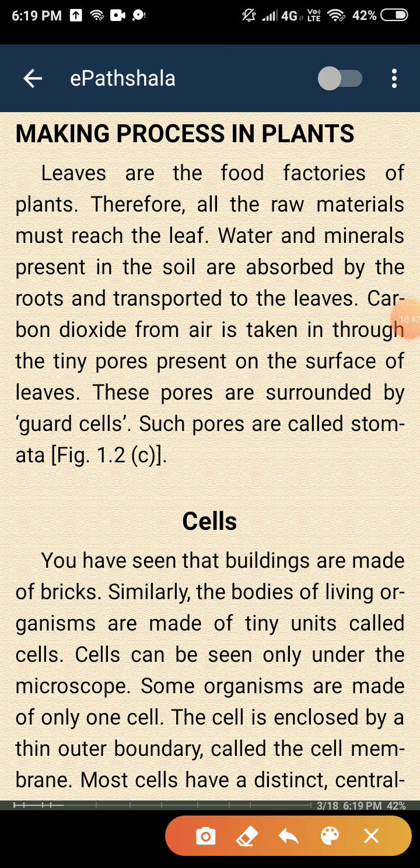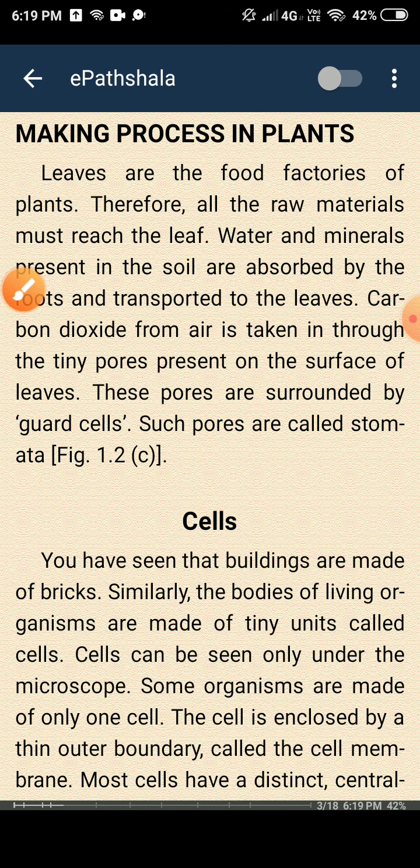So therefore, all the raw materials must reach the leaf. Water and minerals present in the soil are absorbed by roots and transported to the leaves. I already told you all this. Carbon dioxide present in air, guard cells, all things I had told.